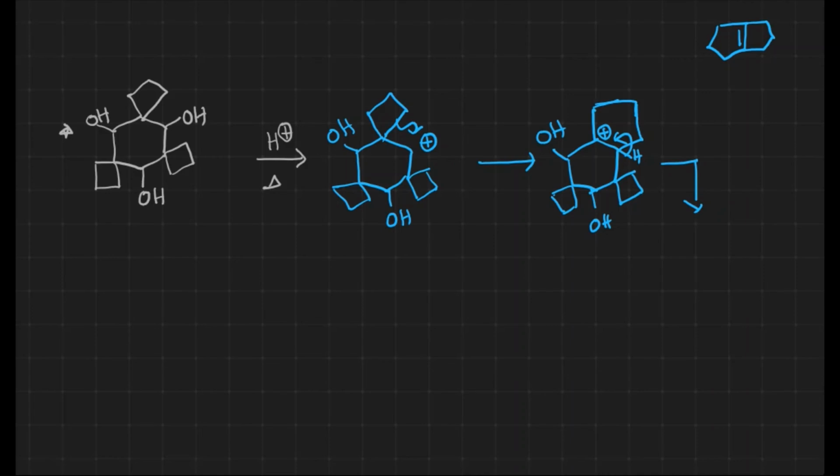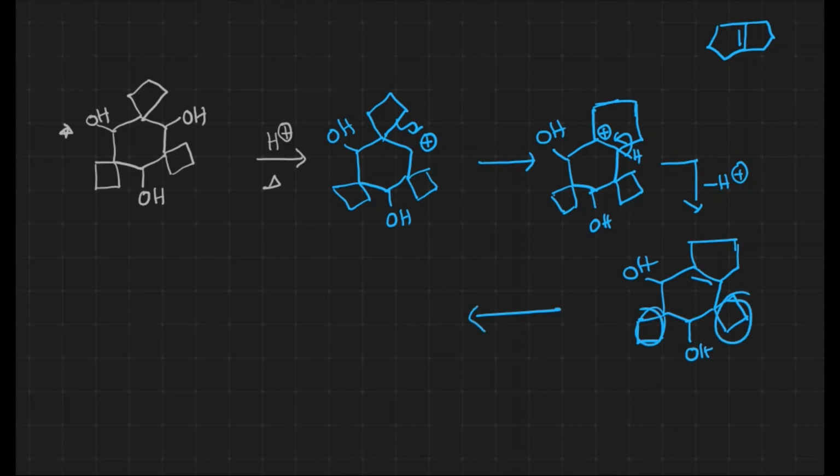We'll get the double bond over there. Five-member ring with a double bond, and OH. 4-member ring, OH, and 4-member ring. The same thing will be followed in the remaining cases also.